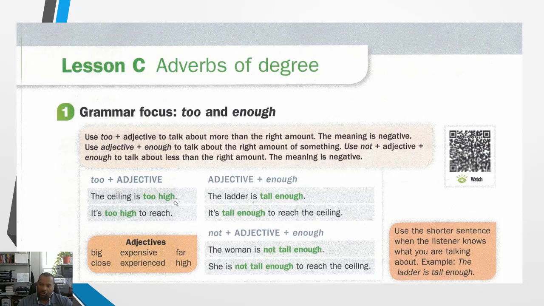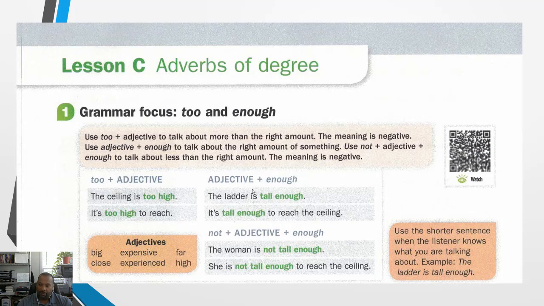So the ceiling is too high, that's formal. And if the listener knows what we're talking about, then use the shorter sentence, right? So I could also say it's too high to reach. It's would be the ceiling. Okay? Or it is would be the ceiling.